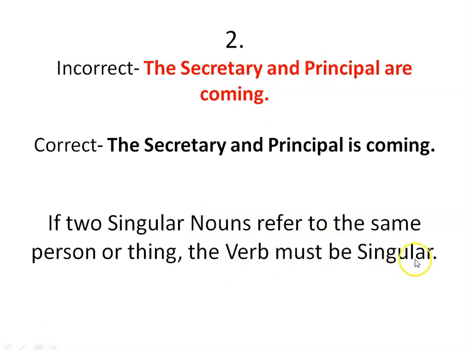The verb must be singular. Here in the question, the verb is are, which is plural. We have to replace the plural verb with is, which is singular. When the secretary and principal, both these nouns, indicate a single person, we have to remember that the verb should be singular. If both these singular nouns indicate different persons, then we can use the plural verb. This is the secret behind the sentence.